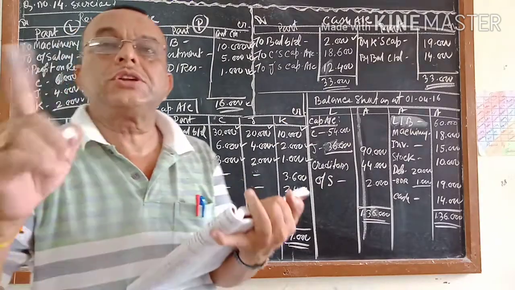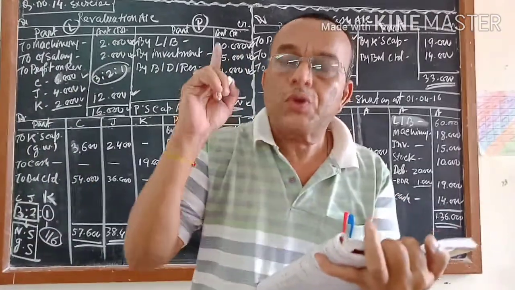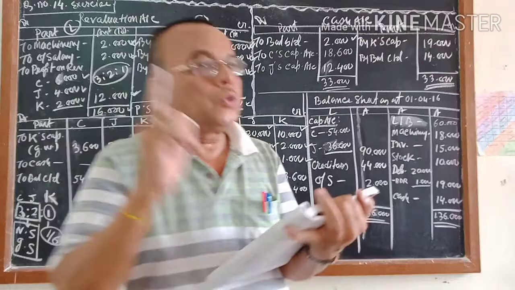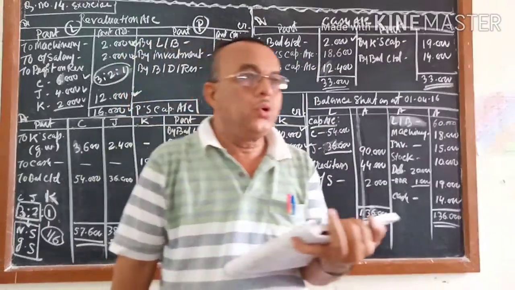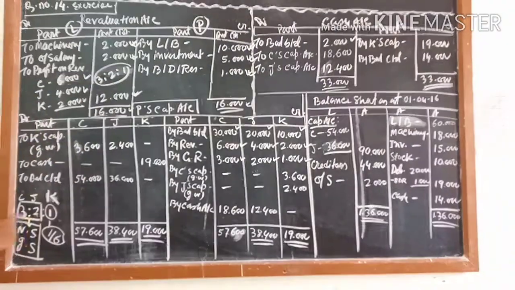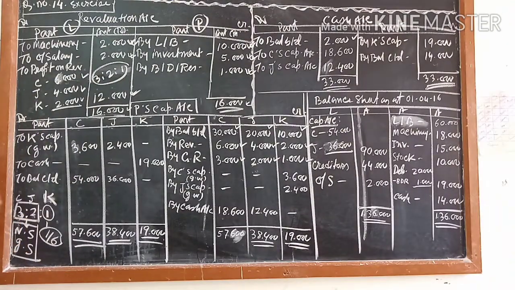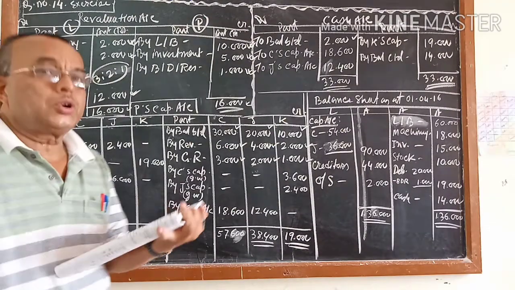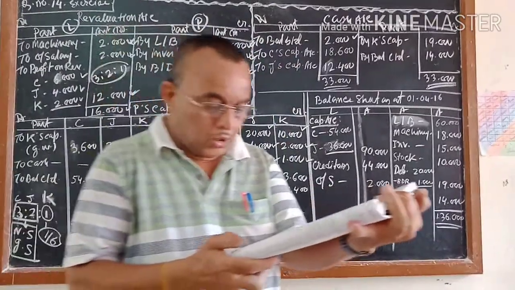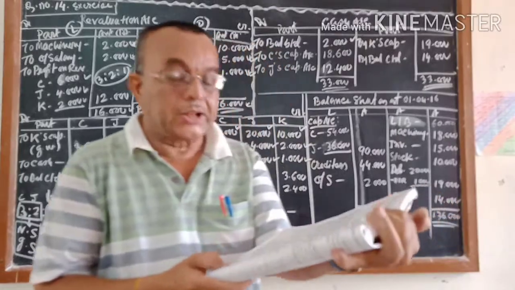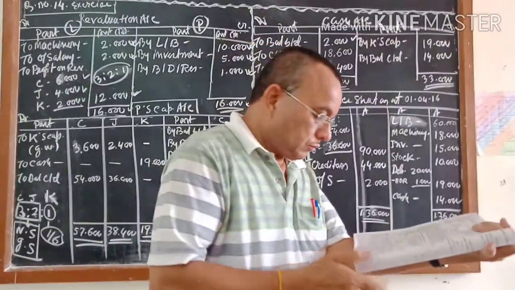6,000. So K should get 6,000 for goodwill, and the 6,000 amount will be credited to K's capital account and debited to these two, because both are getting which ratio? 3:2 ratio. In the 3:2 ratio of 6,000, if you calculate, one will give 3,600 and another will give 2,400.